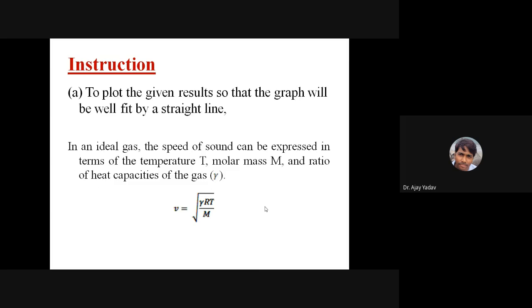So I have the temperature available with me, and at different temperatures I have the velocity of sound also available with me. Now the aim is to plot the graph so that the graph will be a straight line. So what quantity should I plot on the x-axis, what quantity on the y-axis, so that the graph will be a straight line? I know this relation, V equal to square root of gamma R T divided by capital M. So what quantity can I plot?